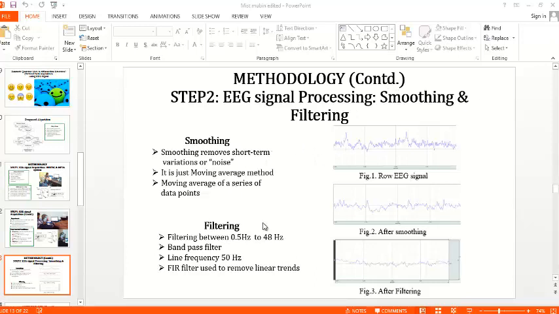And for filtering, we have to use a bandpass filter from 0.5 hertz to 48 hertz. Because the line frequency is 50 hertz and it is integrated with the signal, right? So we have to cut out the line frequency. And we also used an FIR filter to remove linear trends.